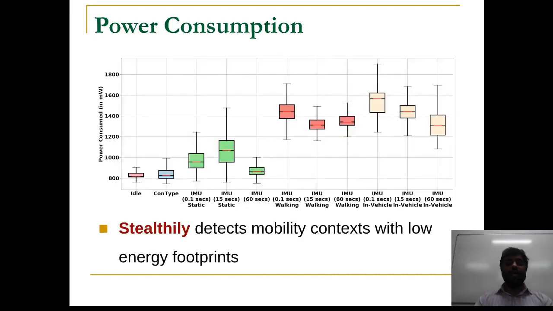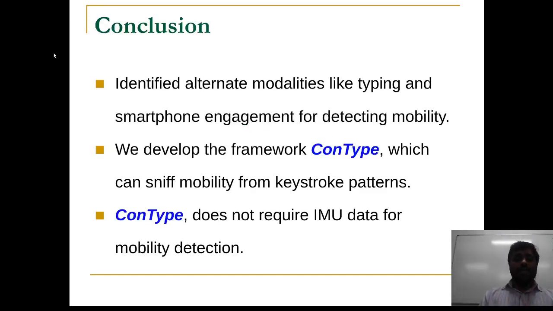We investigate the energy footprints of capturing an alternative modality like typing data for mobility detection. We observed that typing data can sniff the mobility of a user much more stealthily in comparison to the IMU-based approaches, which have much higher energy footprints. Finally, we can conclude that we identify typing as an alternate modality for detecting mobility context and subsequently develop the framework ConType, which can sniff mobility from keystroke patterns. And for this, ConType does not require IMU data for mobility detection.